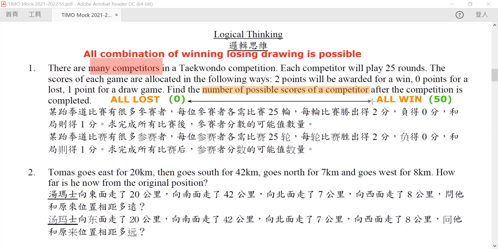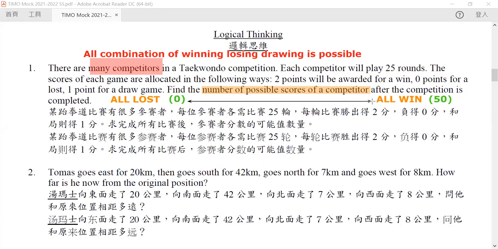For example, if instead of 1 point for a draw, we allocate 0 points for a draw, so it's either 2 for a win and 0 for a loss or draw, then it is impossible for you to get an odd score, because in every game, you either get 2 or you get 0. These are all even numbers. So it's impossible for you to get an odd number if you do not get 1 point for drawing.